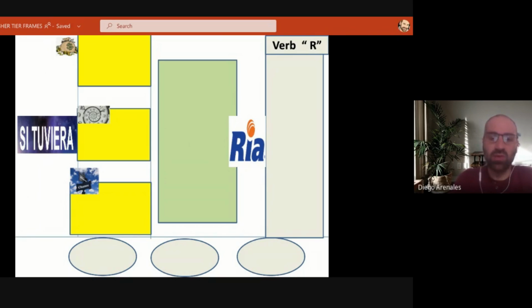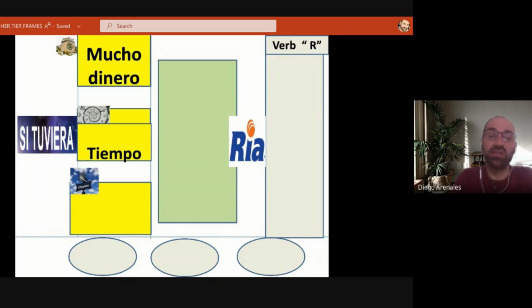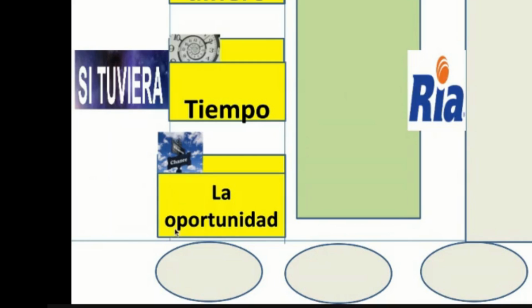So let's start with si tuviera, and the first box, as you can see, you can say si tuviera mucho dinero. If I had a lot of money. As well, si tuviera tiempo, if I had time. And also you can say si tuviera la oportunidad, if I had the opportunity. And as you can see, oportunidad is just 1 p.